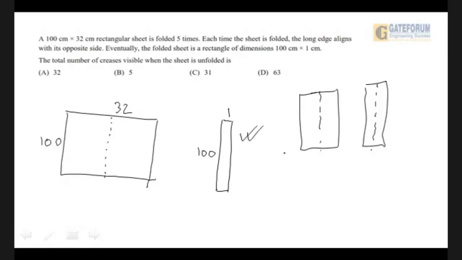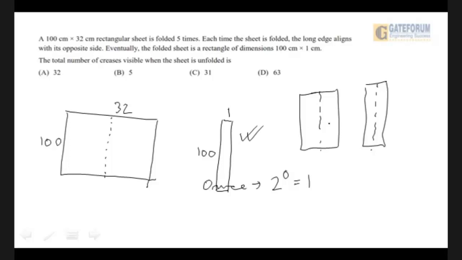So what would be my way of thinking at this? I'll say, okay, if I fold it once, how many creases will appear? I'll say, okay, 2 to the power 0 creases will appear, that is 1 crease will appear. I am folding it once.